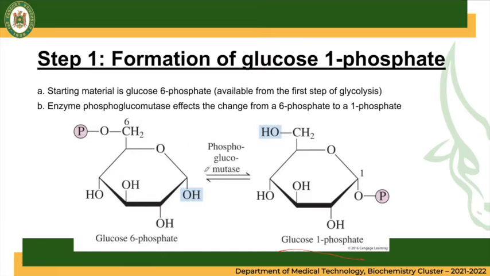So this enzyme is a mutase, so therefore it isomerizes or it changes the structure. In this process, this enzyme isomerizes or transfers the position of the phosphate group from the hydroxyl group. So mula sa G6P, it will become glucose 1-phosphate.